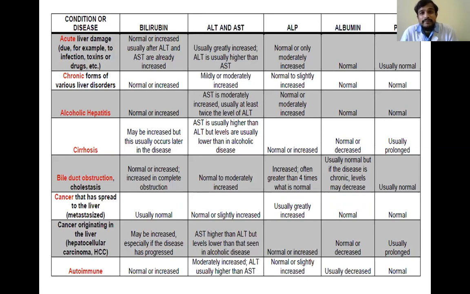All the bilirubin, the enzymes like AST, ALT and ALP, and the total protein and albumin all will be changing as per the disease affected, different liver diseases. Depending upon this, we can come to a conclusion and diagnosis of different diseases of the liver. Not only the biochemical parameters, but also we'll combine with other imaging techniques and other tests to confirm many liver diseases along with the biochemical parameters.